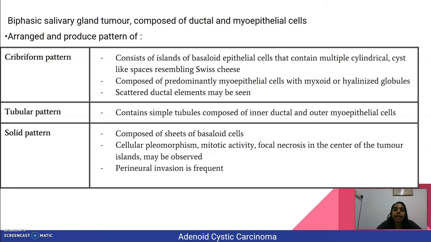In the tubular pattern, simple tubules composed of inner ductal and outer myoepithelial cells are seen. Coming to the solid pattern, it is composed of sheets of basaloid cells. Cellular pleomorphism, mitotic activity, and focal necrosis in the center of tumor islands may be observed, and perineural invasion is also frequent.